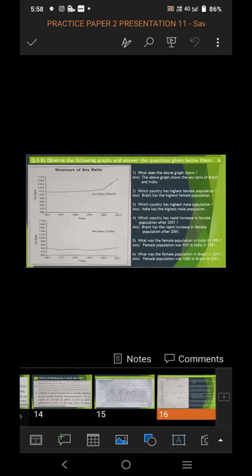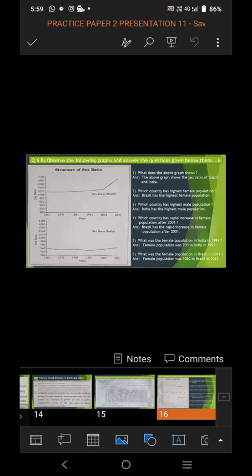So by looking at the graph, we come to know that the graph shows the information of the sex ratio of the 2 countries, India and Brazil. The upper graph is of the sex ratio of Brazil, and the graph which is at the bottom shows the information of the sex ratio of India. And the years given are 1961, 1971, 1981, 1991, 2001, and 2011.